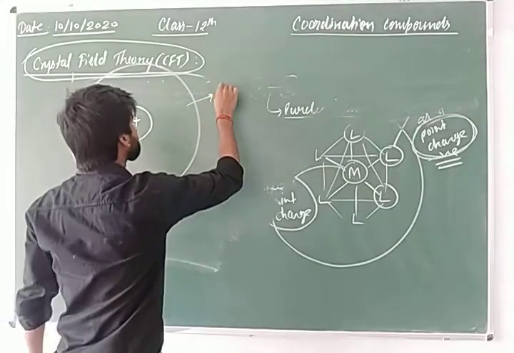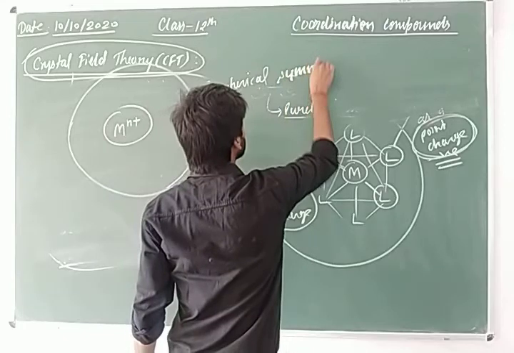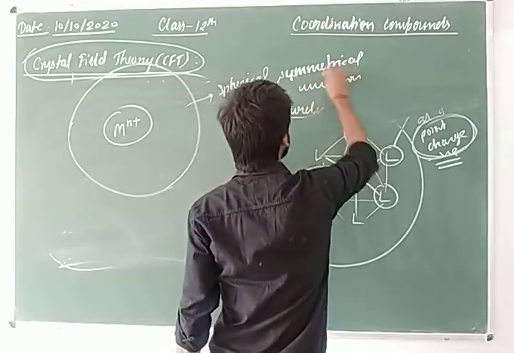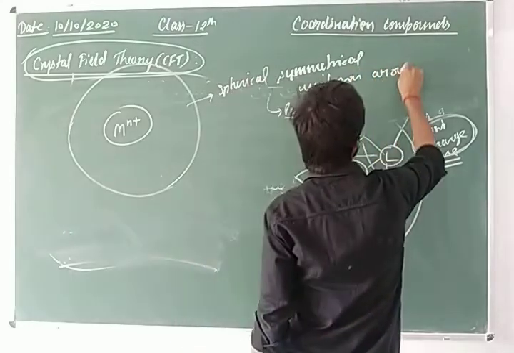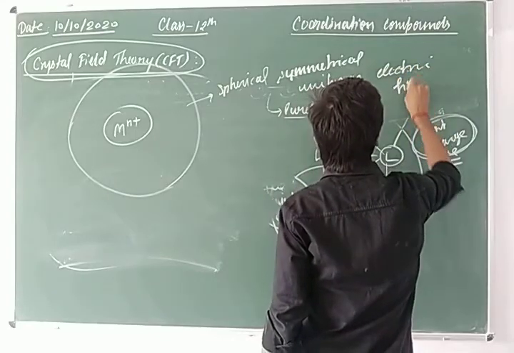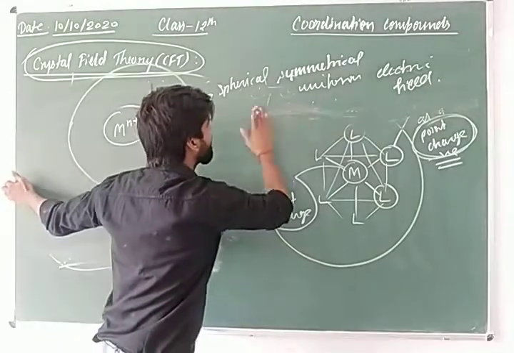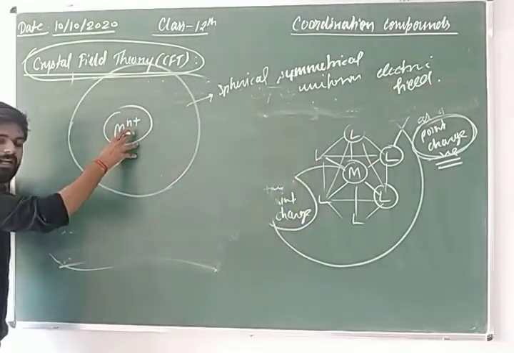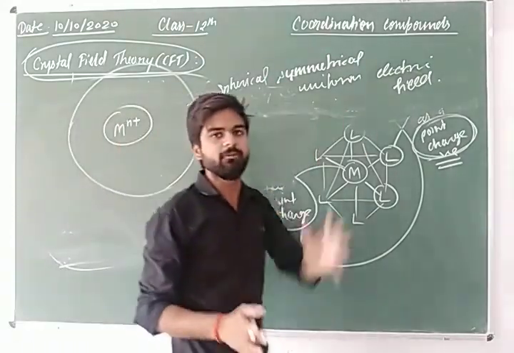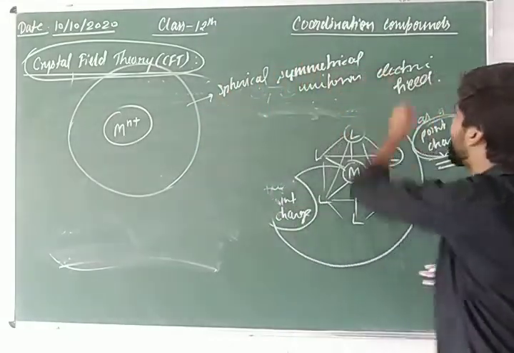What is this? A spherical, symmetrical, uniform electric field around itself. This spherical symmetrical uniform electric field is created by this metal ion, and if the ion is present in this space in the free form, then it will create a spherical, symmetrical, uniform electric field.